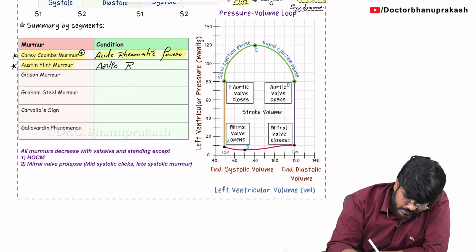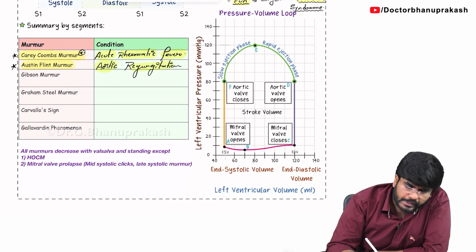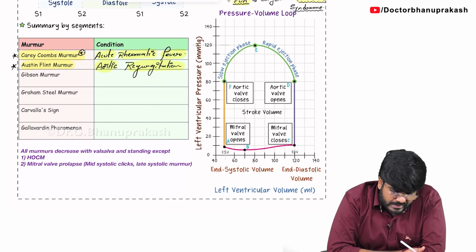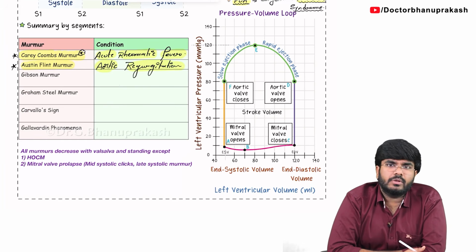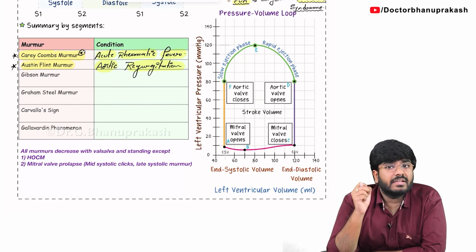Okay, aortic regurgitation. Now you will be having it out. Sir, I have studied that aortic regurgitation is going to cause early decrescendo diastolic murmur. Is it the same? Is the early decrescendo diastolic murmur also called the Austin Flint murmur? No, both are different. That is an early diastolic murmur. This is a mid diastolic murmur. Okay, Austin Flint murmur is different.